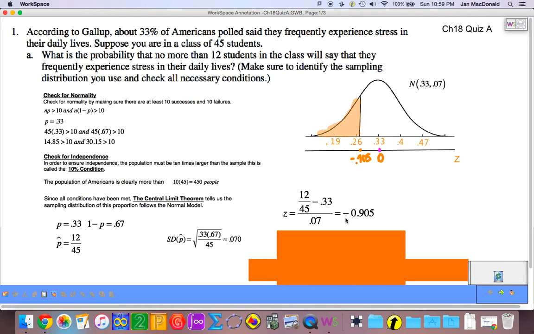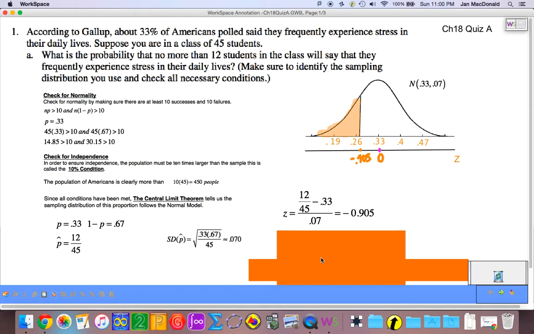So in order to find that probability, we're looking for the probability of x is less than or equal to 12 over 45, or that's the same as the probability of z being less than or equal to negative 0.905. So we're going to take out our graphing calculators. We're going to go to our normal CDF function, and we're going to pick a really small lower bound number like negative 99999. Our upper bound is going to be negative 0.905.